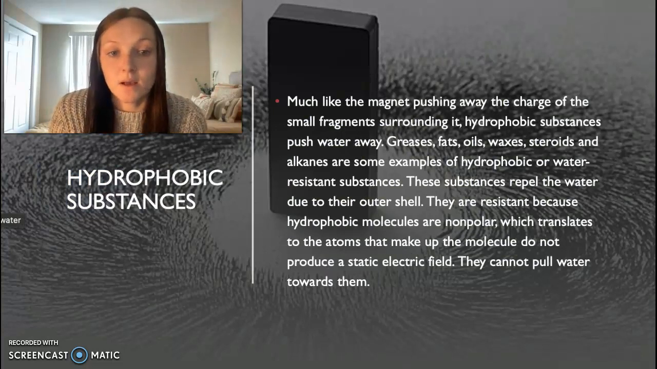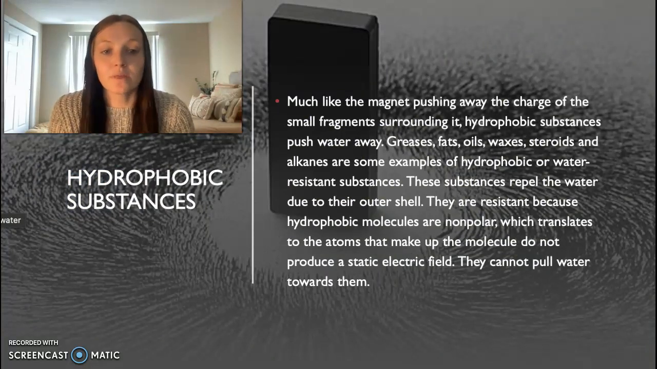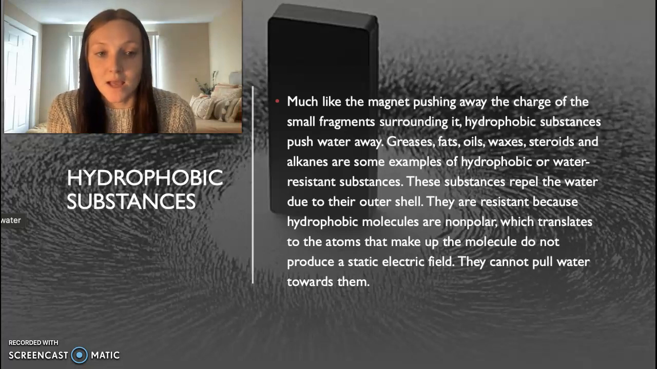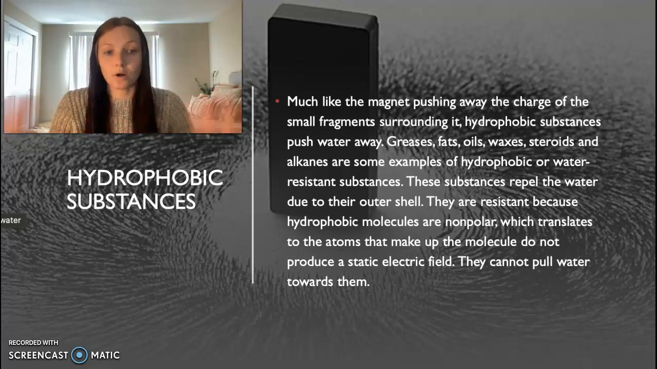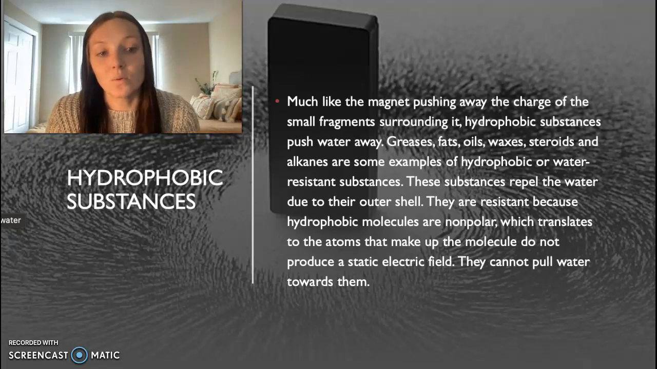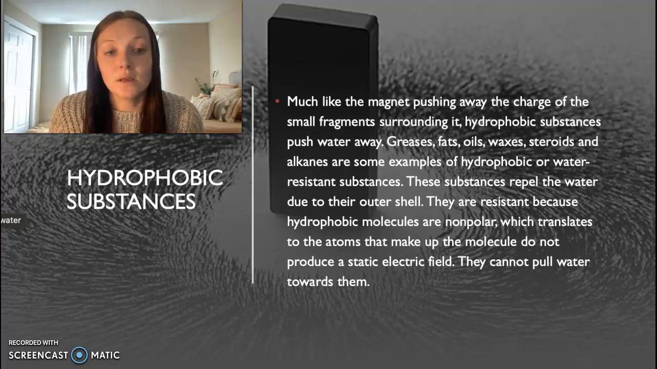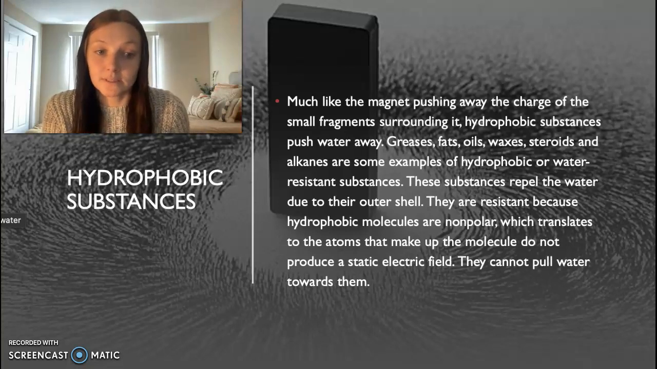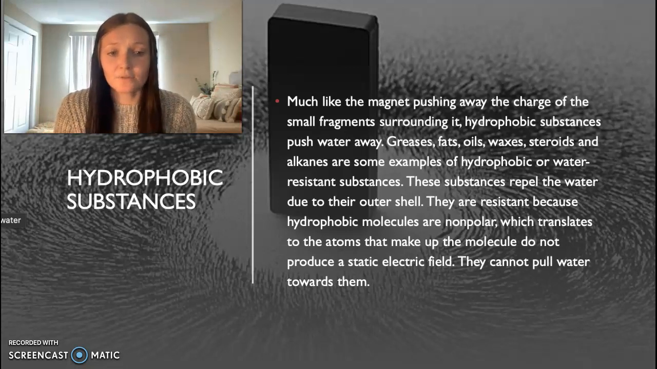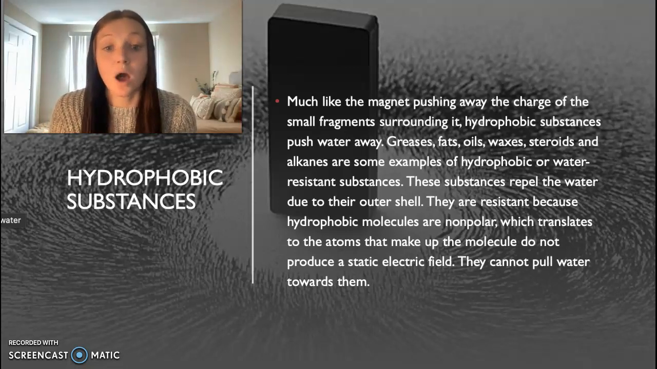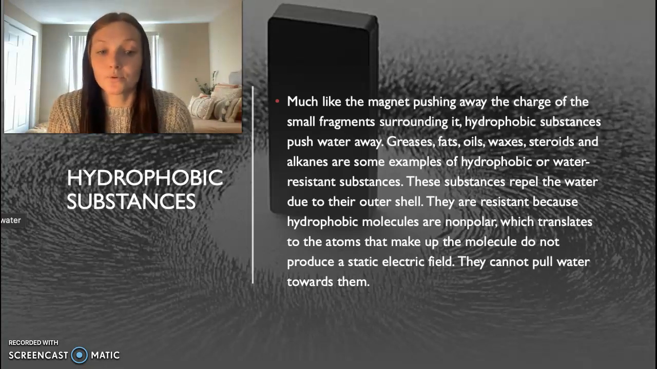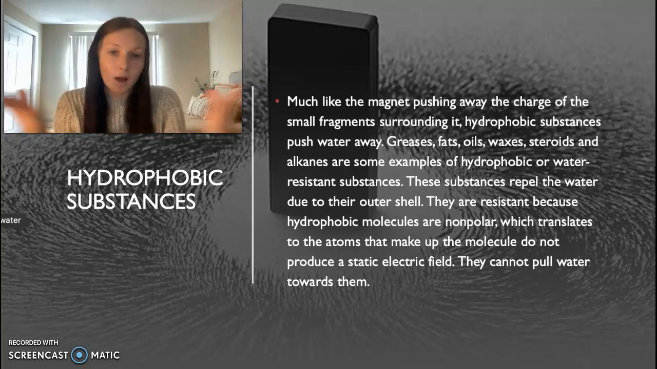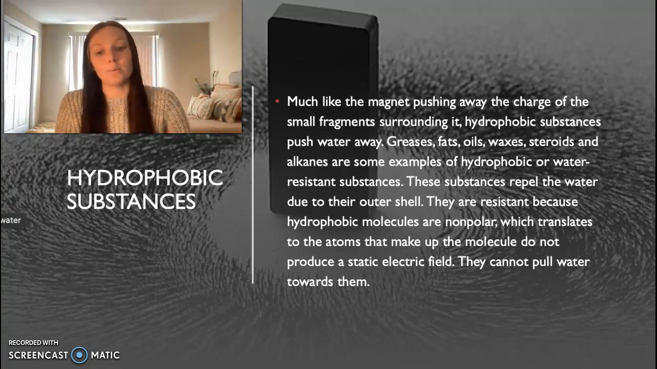Hydrophobic substances. Much like the magnet in the background pushing away the charge of the small fragments surrounding it, hydrophobic substances push water away. Greases, fats, oils, waxes, steroids, and alkanes are some examples of hydrophobic or water-resistant substances. These substances repel the water due to their outer shell. They are resistant because hydrophobic molecules are nonpolar, which translates to the atoms that make up the molecule do not produce a static electric field. They cannot pull water towards them, so they push water away.